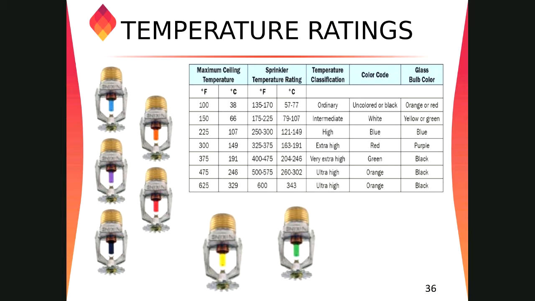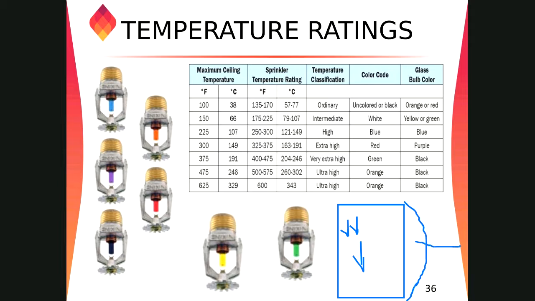Say this is your high-rise building, and inside the building you have installed sprinklers of ordinary classification, let's say 69 degrees Celsius, and this is the main front from where we get the sunlight.